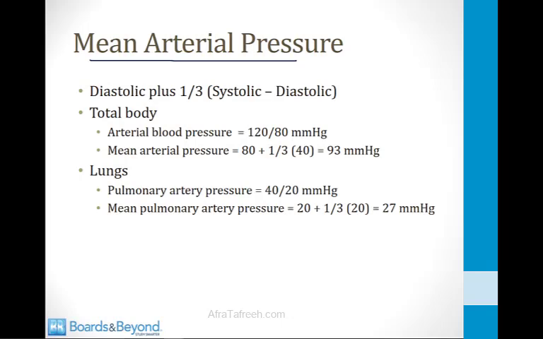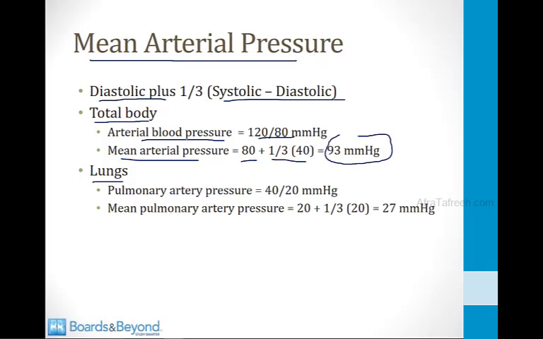The reason for this is because our body spends more time in diastole than in systole. So the mean arterial pressure is calculated from the equation: mean arterial pressure is equal to diastolic blood pressure plus 1/3 of the difference between systolic and diastolic pressure. So for the total body, if a patient had a normal arterial blood pressure of 120/80, the mean arterial pressure would be 80, that's the diastolic pressure, plus 1/3 of the difference between 120/80, which is 40, and this would work out to 93. If we're talking about the lungs, and let's suppose a patient had a pulmonary artery pressure of 40/20, the mean pulmonary artery pressure would be 20 plus 1/3 of 20, and that equals 27.